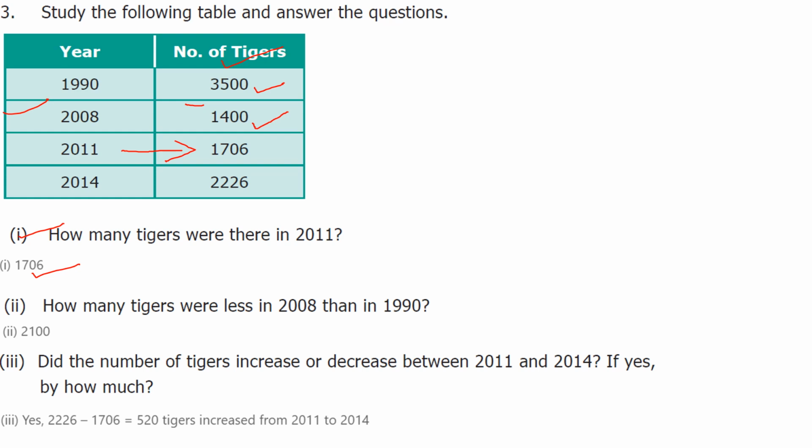So here I subtract 3500 minus 1400. So horizontal subtraction, you do it: 0 minus 0, 0; 0 minus 0, 0; 5 minus 4, 1; and 3 minus 1, 2. So 2200 tigers were less.